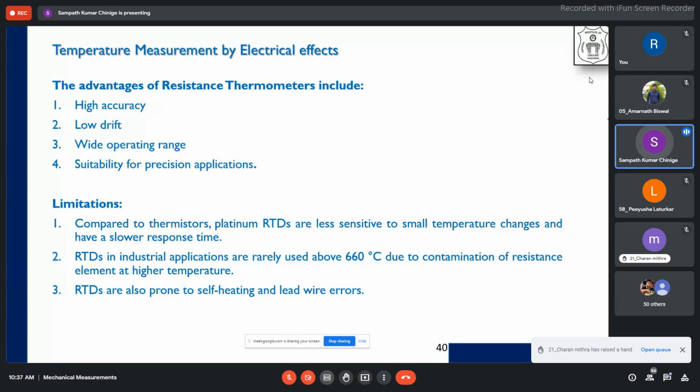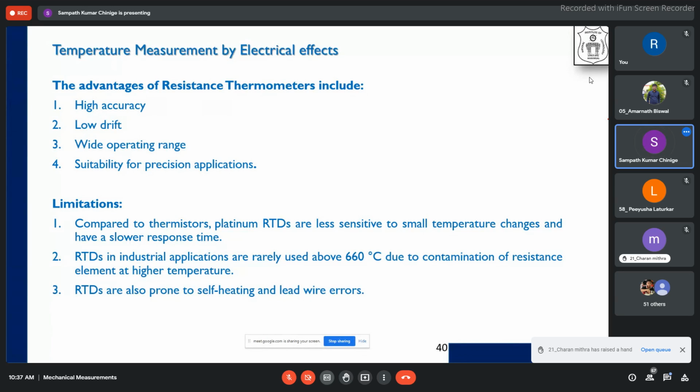What is the deviation that we found out in the thermocouple? That is one of the limitations of a thermocouple. I have clearly mentioned in the last class, what is the uncertainty that we can get from a thermocouple? 0.1 degrees to 0.2 degrees, correct? That was what I mentioned in the last class. So with the thermocouple, the error can be 0.1 degree centigrade, and 1 degree to 2 degrees centigrade is the maximum.